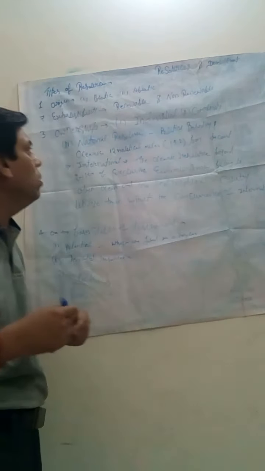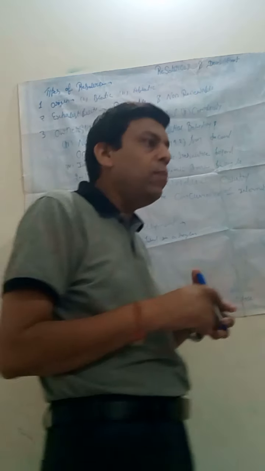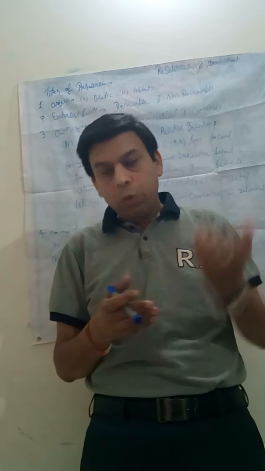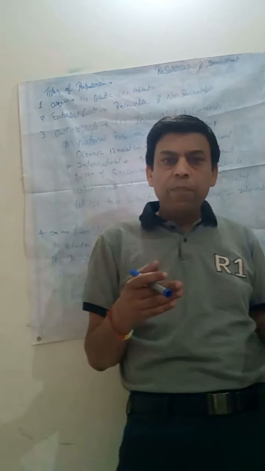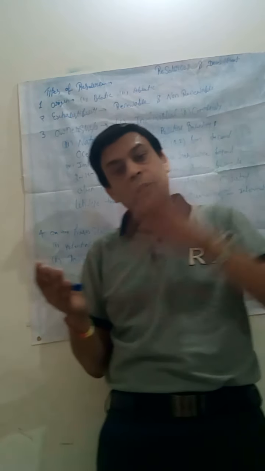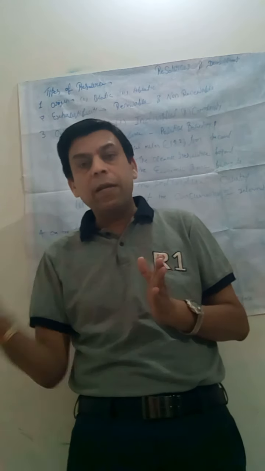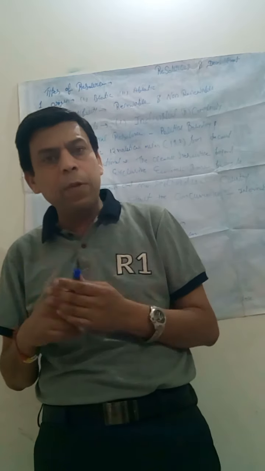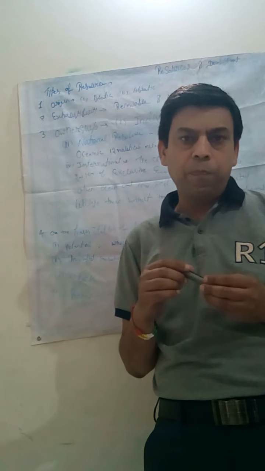The second type is on the basis of exhaustibility. On the basis of exhaustibility means on the basis of destroyability. Those resources which are destroyed according to time but which we can renew, and those resources which are destroyed according to time and which we cannot recreate. So on the basis of exhaustibility, there are two types of resource, renewable resource and non-renewable resource.